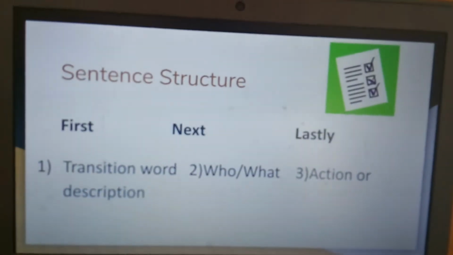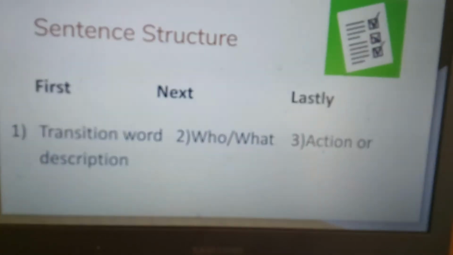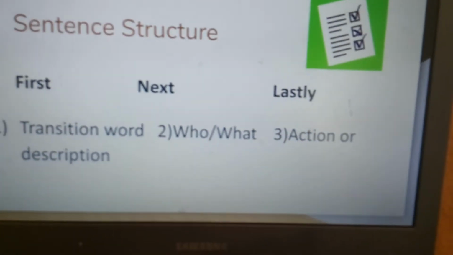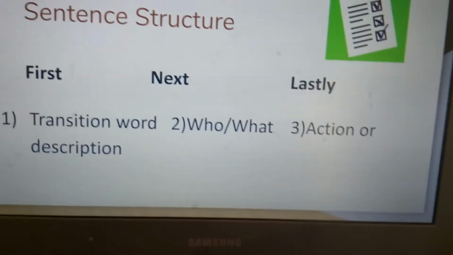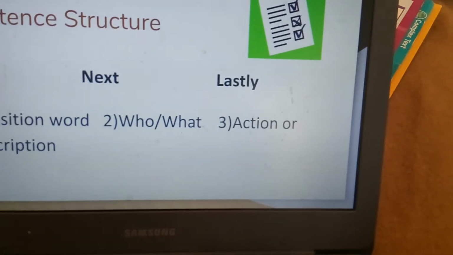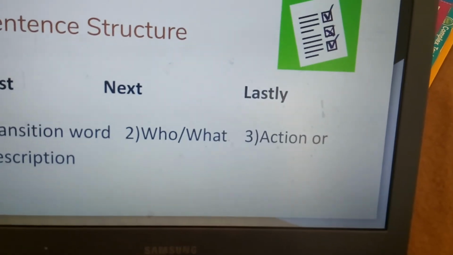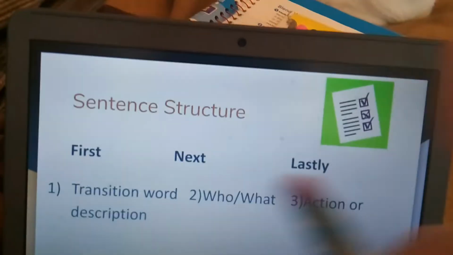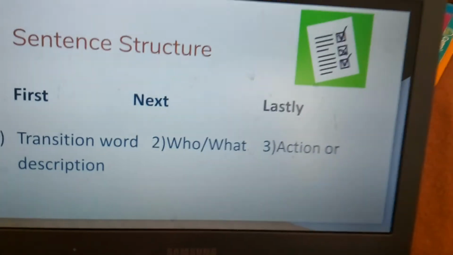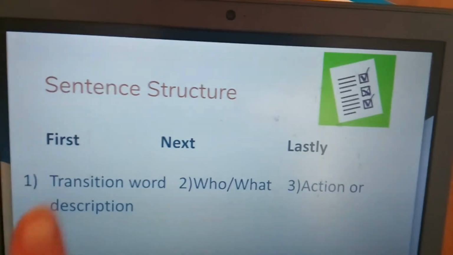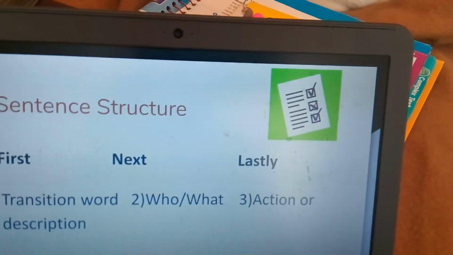So my third detail. So you remember that I talked about playing. I talked about how I cooked a meal with him. But I also remember that I talked about building a gate. So I'm going to say build a gate. Let's say it together. Build a gate. Thumbs up or down. Is that a complete sentence? No. Because I need to follow the structure. Transition word, who or what, and an action or description.